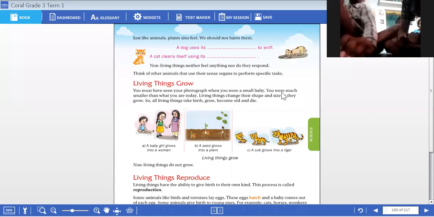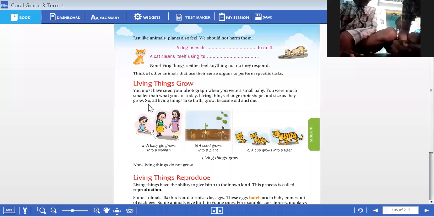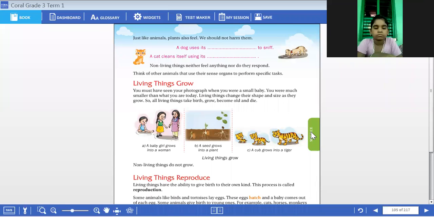So, you can observe in the pictures here that every human being or living thing always grows up.